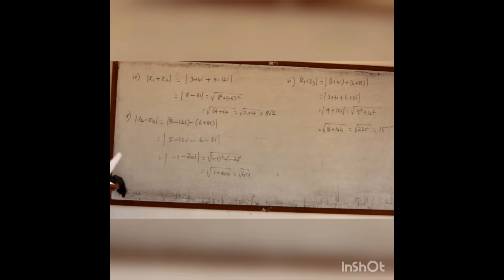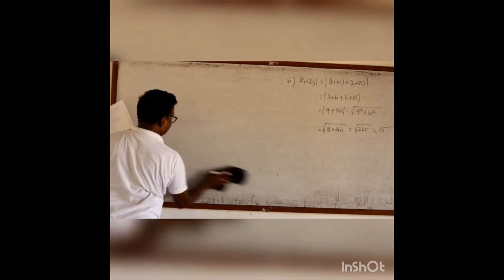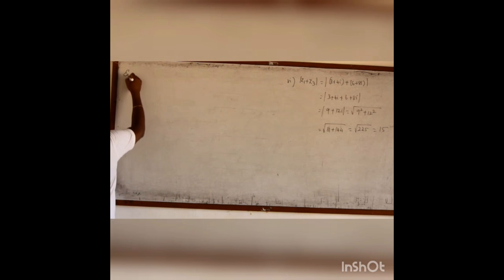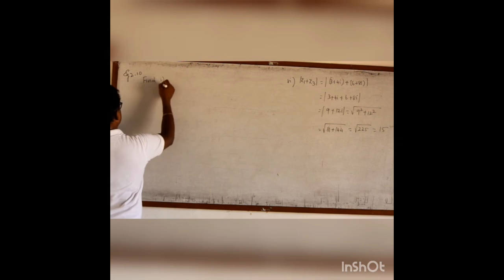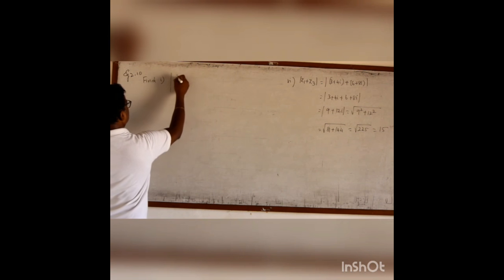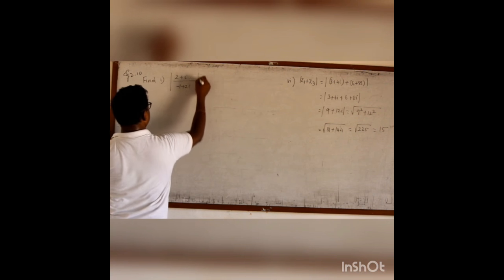Now we shall go for example 2.10. Find, first question, modulus of 2 plus i by minus 1 plus 2i.